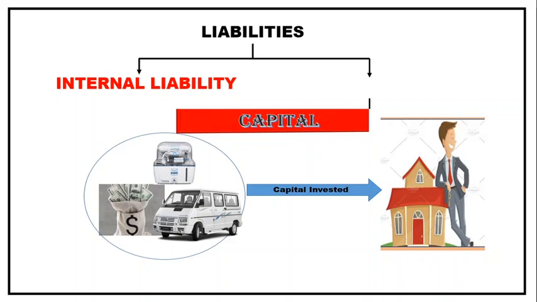So the business is liable to pay this money back to the proprietor. The capital invested by the proprietor is an internal liability. The example of internal liability is capital, the one which the owner contributes to the business. So the business owes that to the internal party. That is owner's equity or capital.